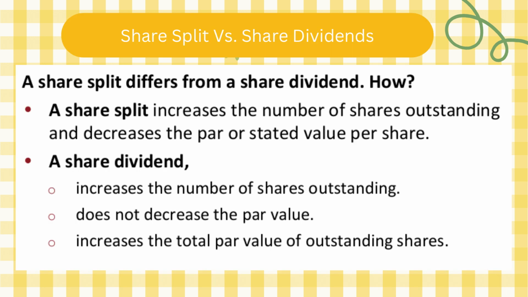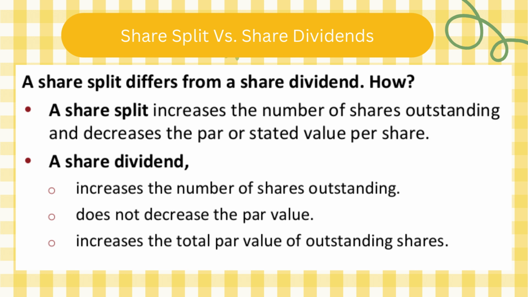And now we're gonna differentiate between share split and share dividends. Share split increases the number of shares outstanding and decreases the par or stated value per share. So for example, if I have one share, the par value, let's say it's $5. When I say 2-for-1 split, it means each share will become 2. So instead of one share, I'm gonna have 2 shares, but the par value for each one, instead of 5, is gonna become 2.5. So I'm gonna multiply the number of shares by 2 and divide the par value by 2.